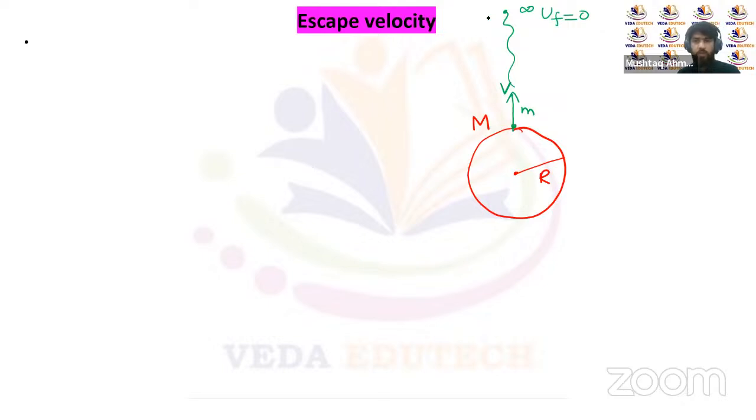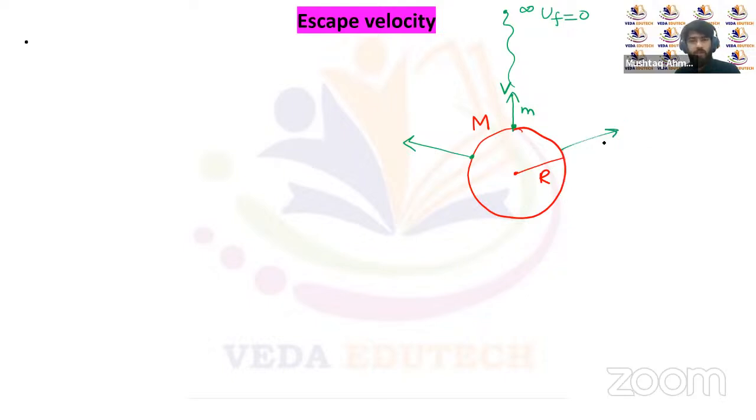So the minimum velocity with which we should project this particle from the surface of Earth, in any direction, is independent of the angle or the position from which we are projecting it from the surface.